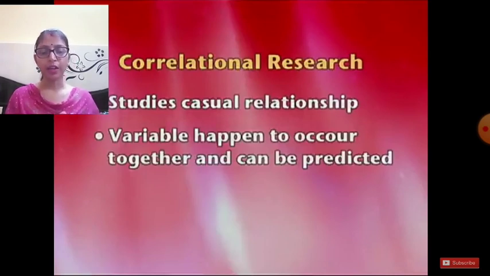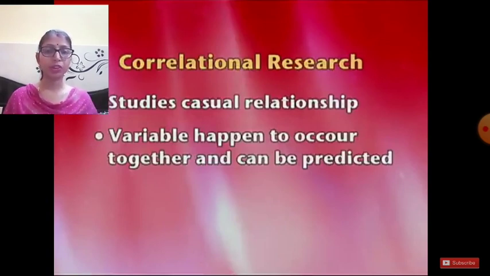Now look at the direction. The coefficient of correlation is of three types, basically positive, negative and zero. The 0.0 correlation is known as zero correlation. That means the two variables are not connected with each other. Plus 1 to 0 shows positive correlation, and minus 1 to 0 is noted as negative correlation. So there are three types of correlation: positive, negative and zero correlation.